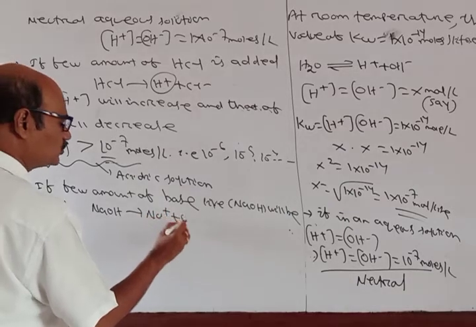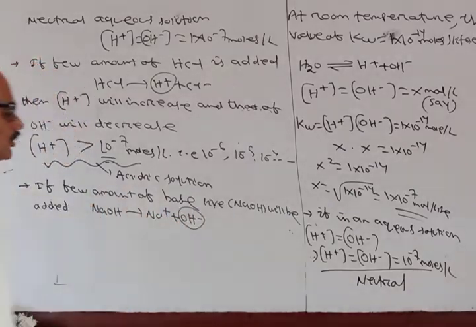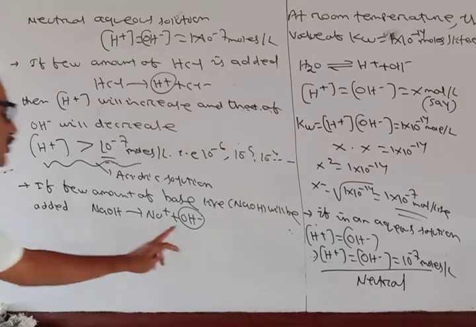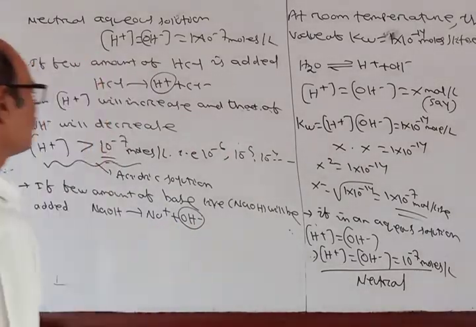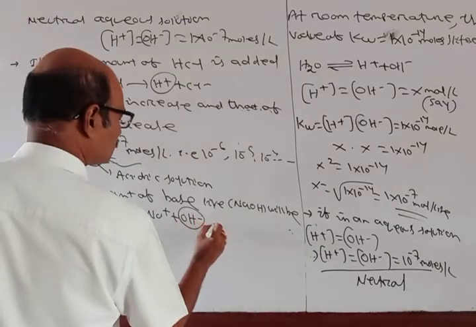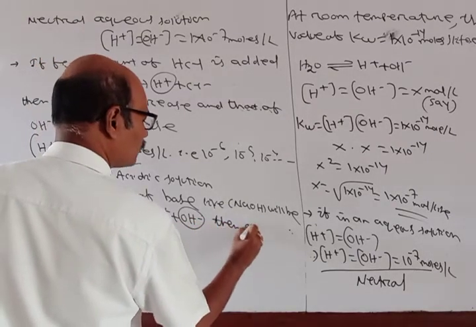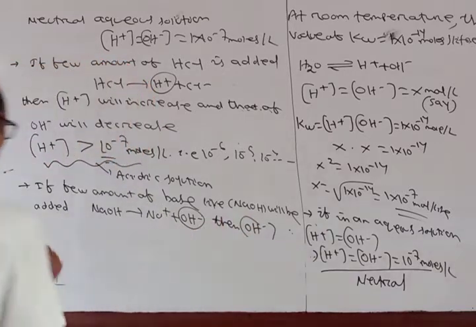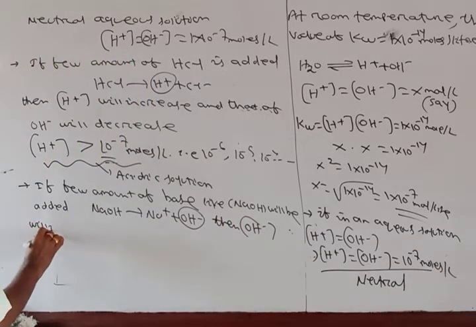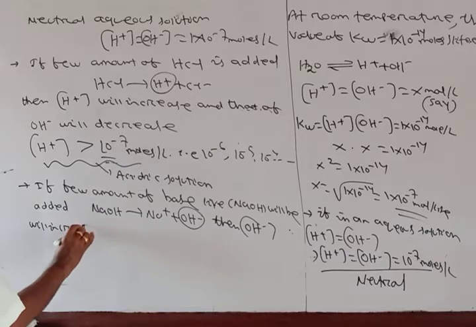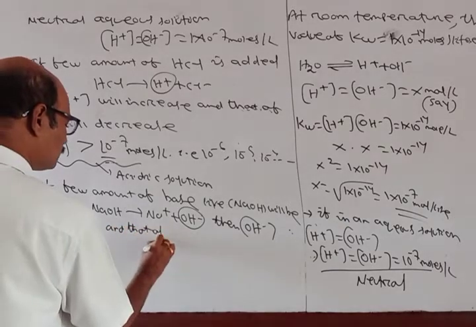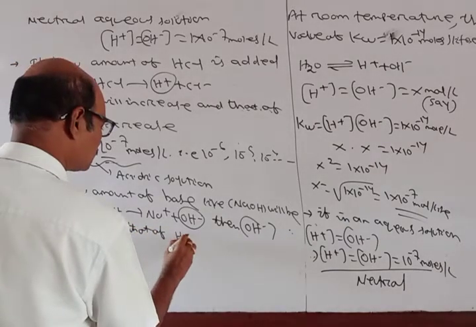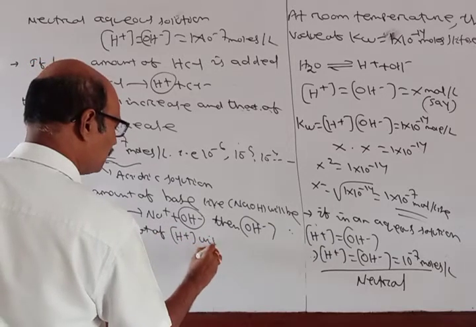Na plus and OH minus, that is OH minus ion concentration will increase. Okay, so what you can say, then OH minus ion concentration will increase, and H plus will decrease.